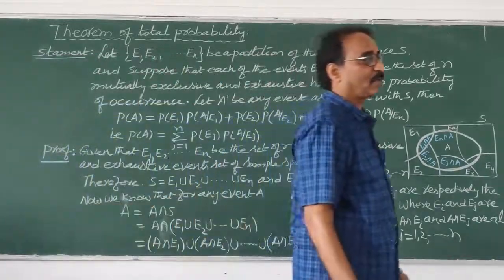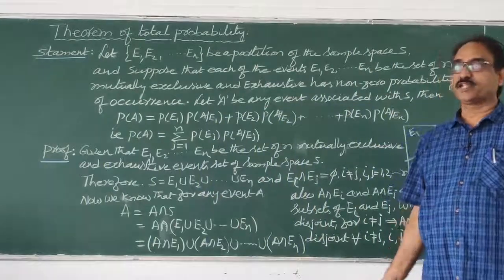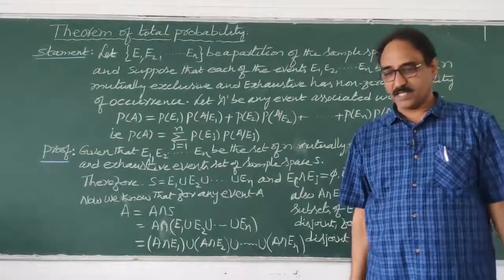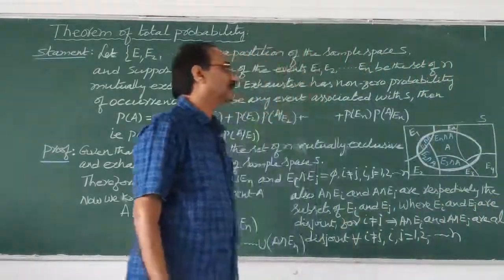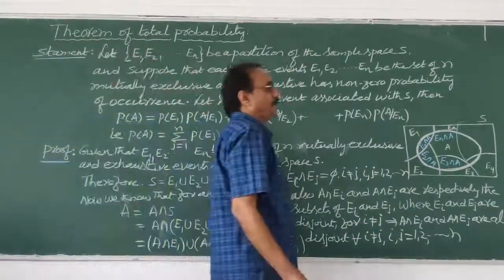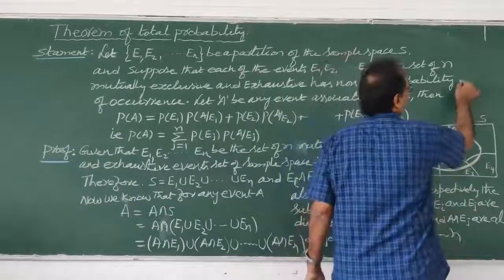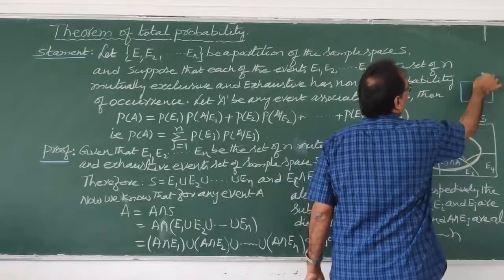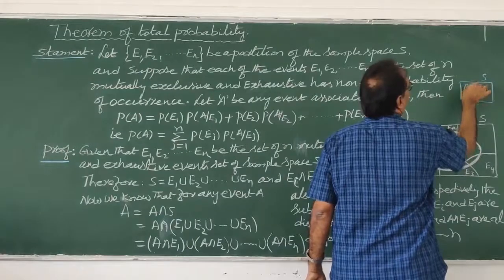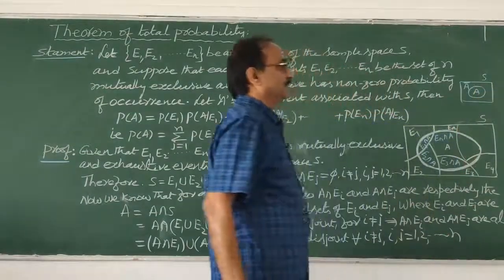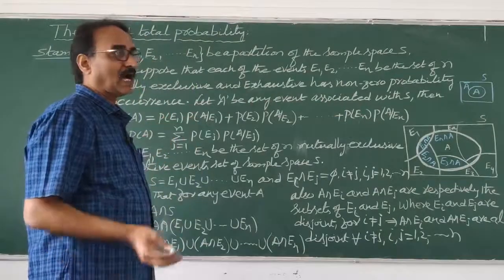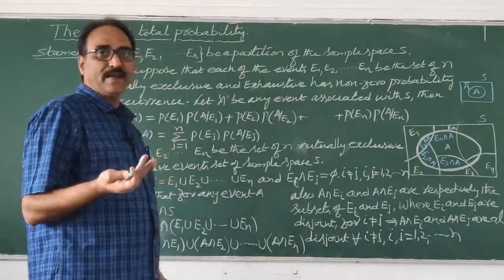Whenever the theorem of total probability is asked, if they don't give the statement, you have to write your statement and proof. Now in this statement so many points are there, which you already know. Simply I will tell you one thing. Suppose you consider a set like this, a sample space. In this, an event A is there, and outside is called A complement. That is, the entire box is the entire sample space, inside is one event A, and outside A is A complement.